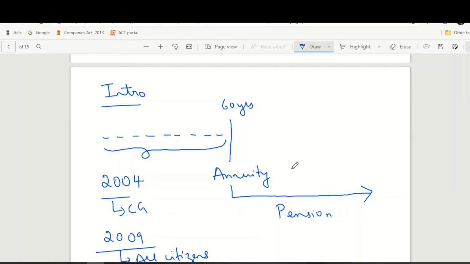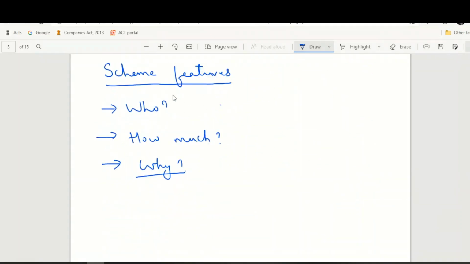And at the age of 60, your contribution along with the profit from the investment that the pension fund makes will be converted into annuity, and that annuity will be paid out in the form of a fixed monthly income called pension. We'll be discussing how this will be converted and how much it will be converted in the coming sections. So let us have a look at the features of the scheme.